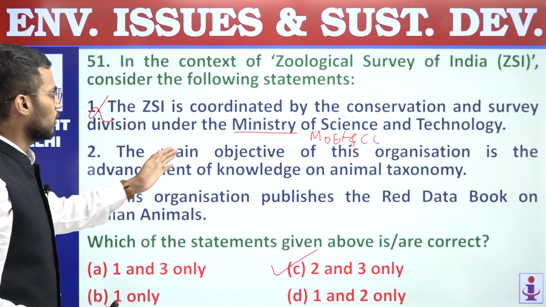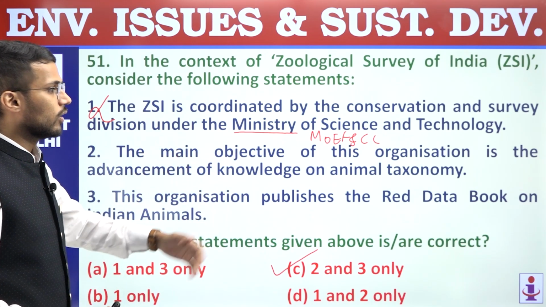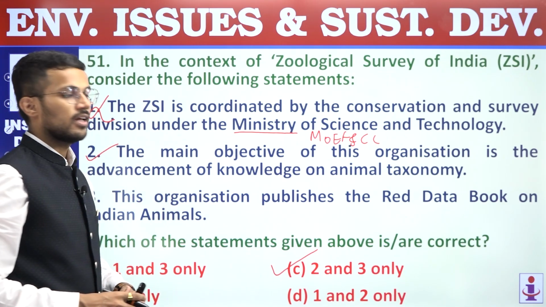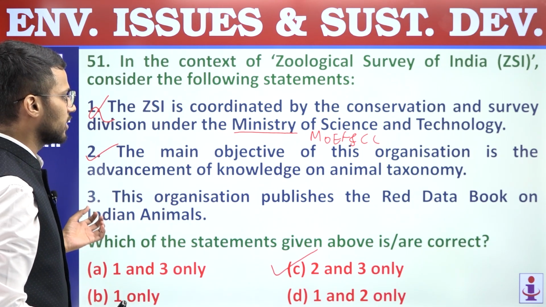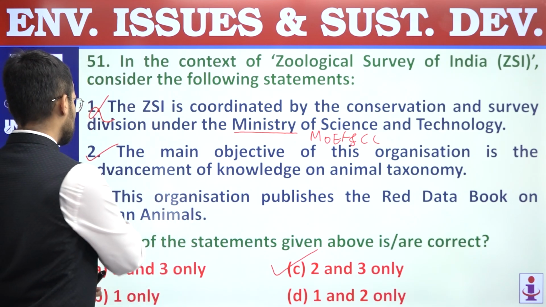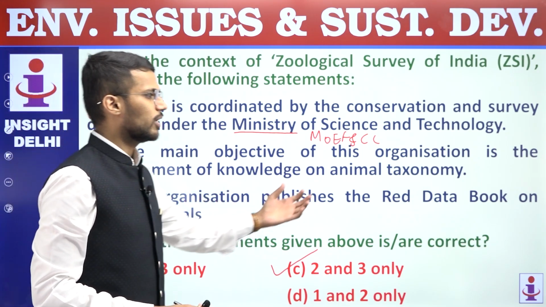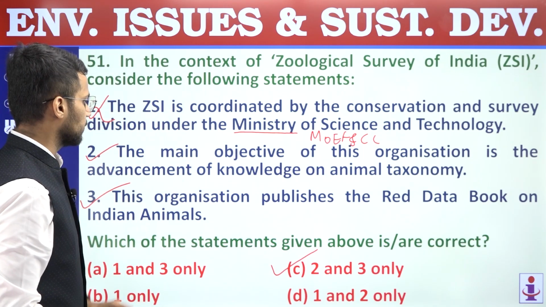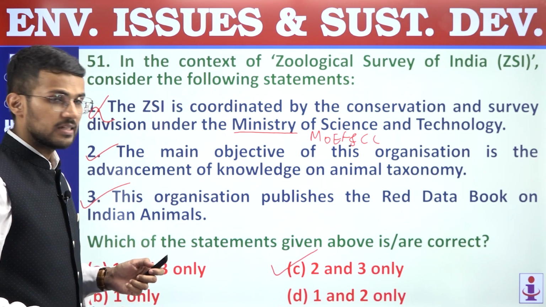Second, the main objective of this organization is advancement of knowledge on animal taxonomy. So that is the correct objective for which ZSI works. Third, this organization publishes the Red Data book on Indian animals. So Red Data book for Indian animals is published by ZSI, Zoological Survey of India, and it is quite similar to the Red Data book of IUCN. So second and third statements are correct, and hence answer is C. Question number 51, answer is C.